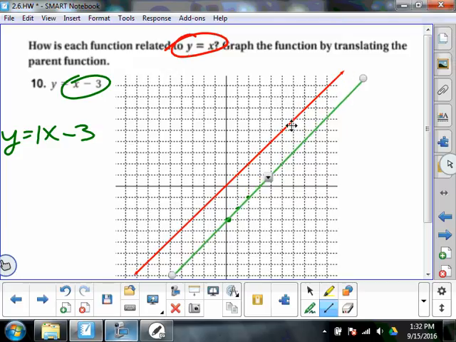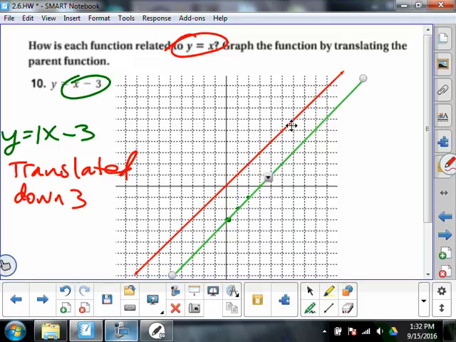How do those compare? What T word can we use? It's translated which way? The green one is translated down 3.